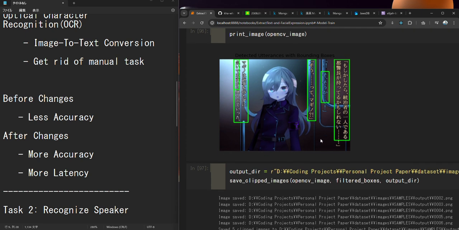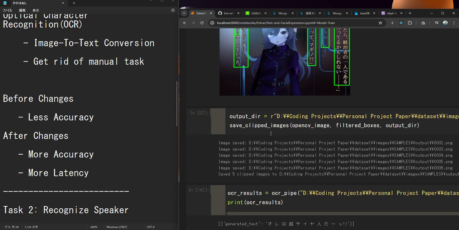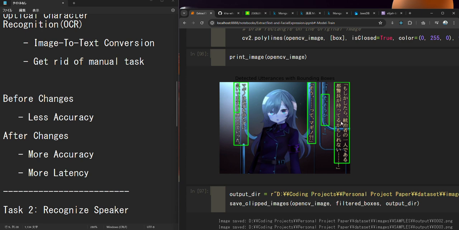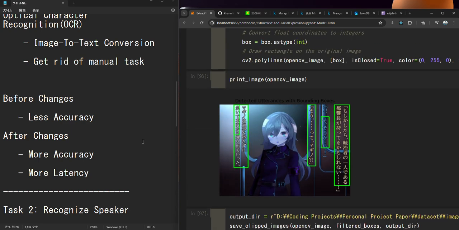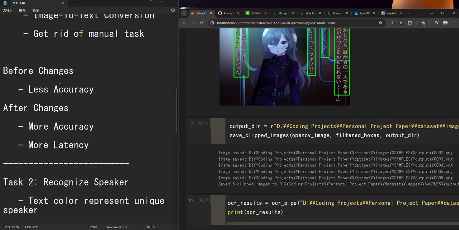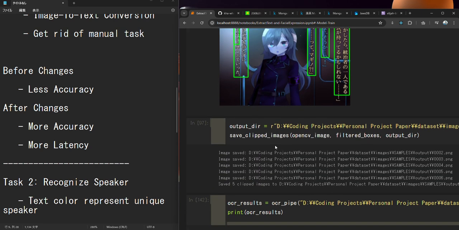As a result, what would be the image to text conversion results? Here, remember there are one, two, three, four lines. Ideally, I should have 4 lines of utterances. Here I have 5 lines, and at least 80% of the characters are accurate. In summary, for task one, before I applied the optimization algorithm, it had less accuracy of text generation. After I applied the merging of bounding boxes, it resulted in more accuracy, but more latency as well.